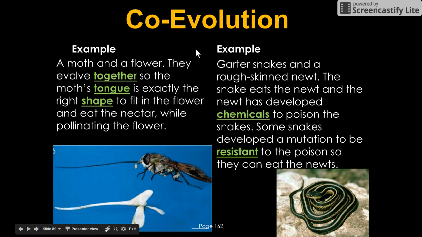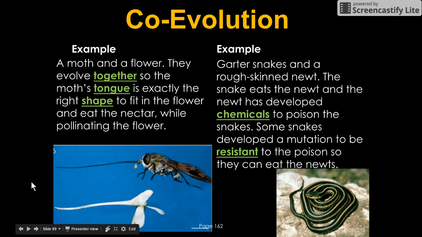What happens in this example is that the moth and the flower are going to evolve together. Over time, this flower evolves to live the longest. Because this flower is evolving to live the longest, only the moths whose tongue can fit the flower will evolve too, and the rest will die out.